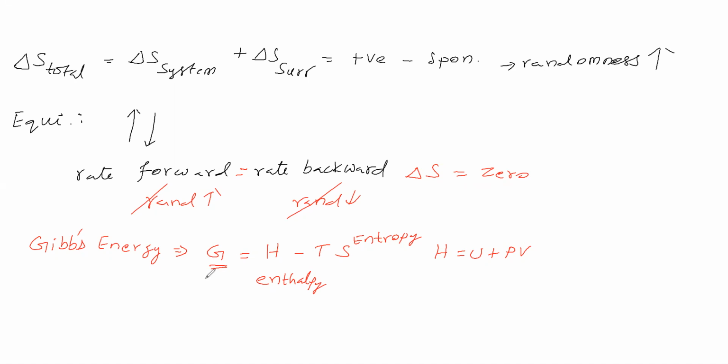Now we will take the change in Gibbs energy. Delta G is equal to change in enthalpy delta H minus, keeping temperature constant, T times the change in entropy delta S. Temperature is kept constant, in the sense that we are taking it at a given temperature. So delta G is equal to delta H minus T delta S. The main thing is that this thermodynamic term should consider the system only. Therefore we write delta G for system, delta H for system, temperature constant, delta S for system. Everything we take for the system only.